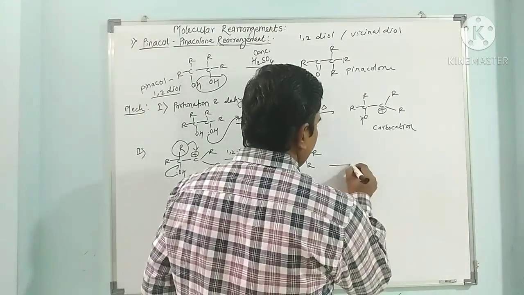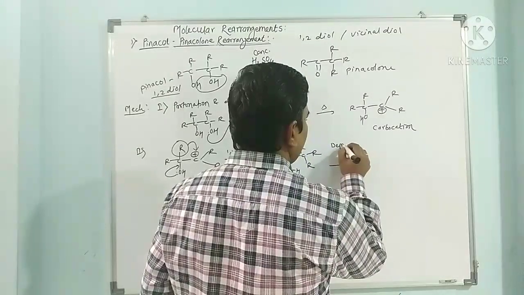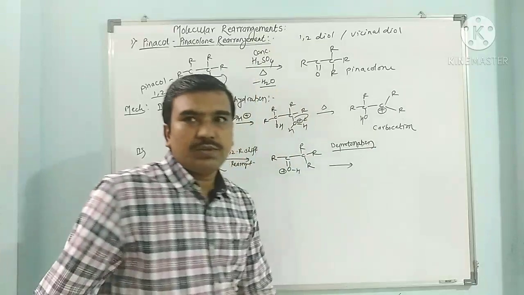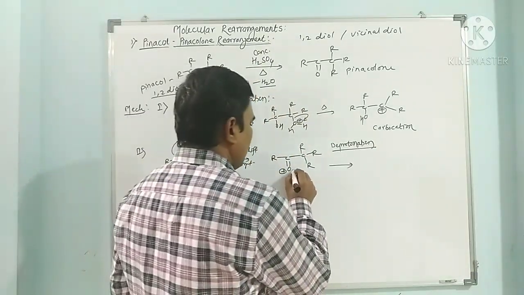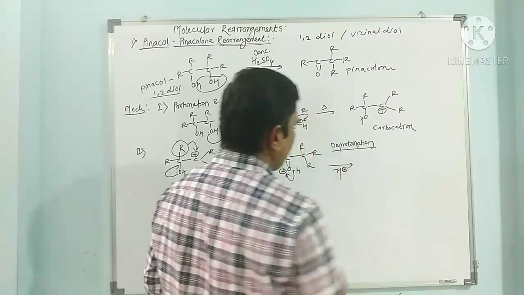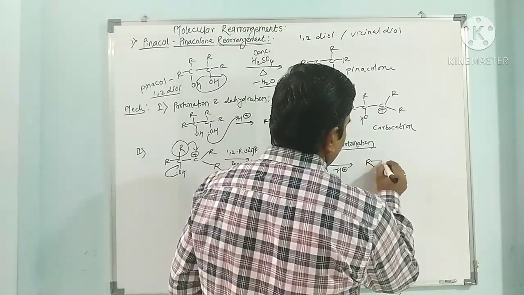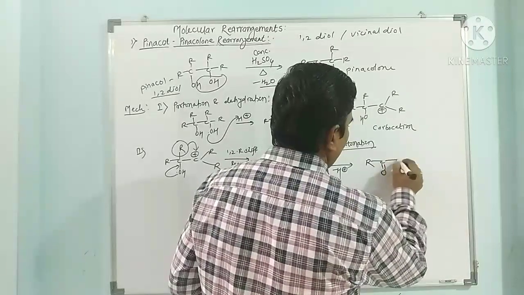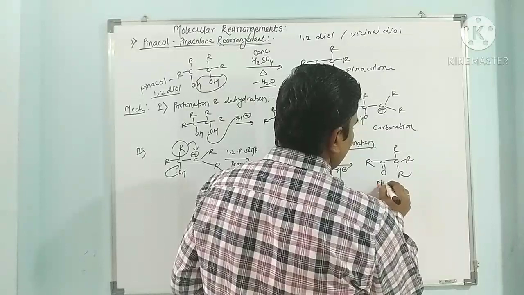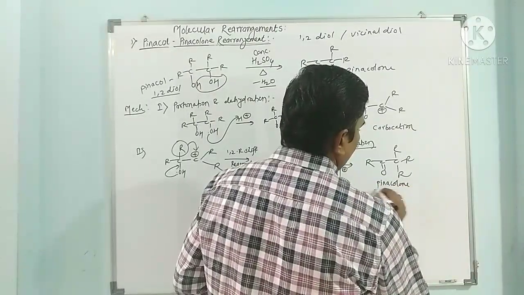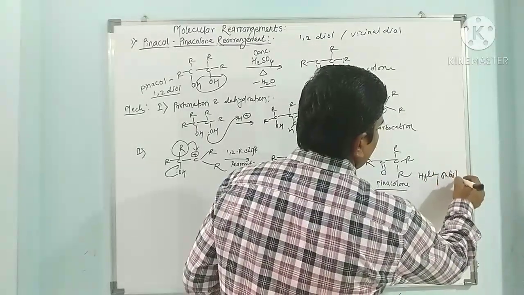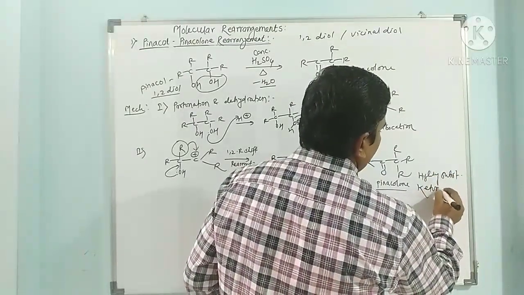In the last step, deprotonation takes place, and this proton is lost as H plus ion, and we get R, C double bond O, C, R, R, R. So this is pinacolone, a highly substituted ketone.